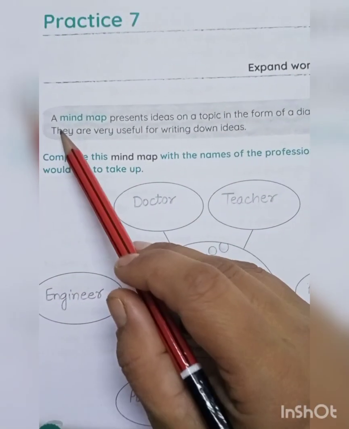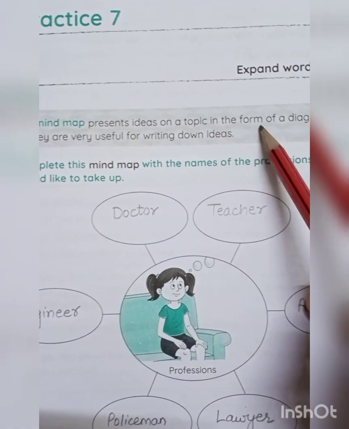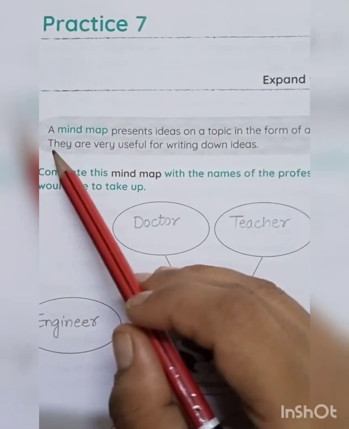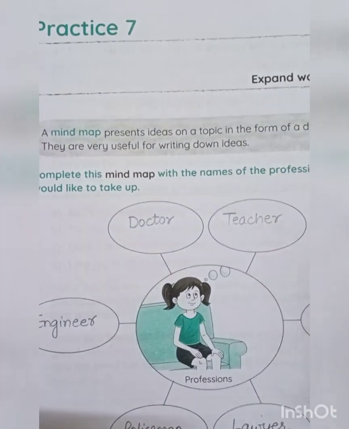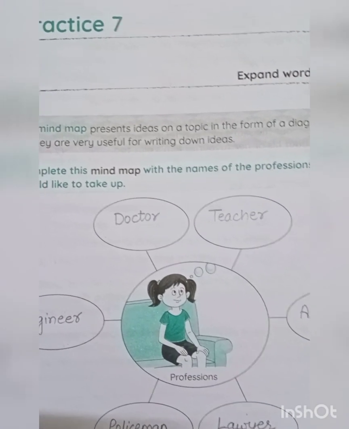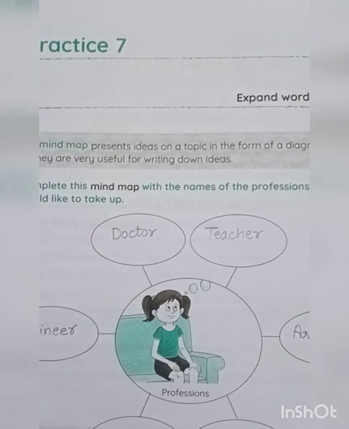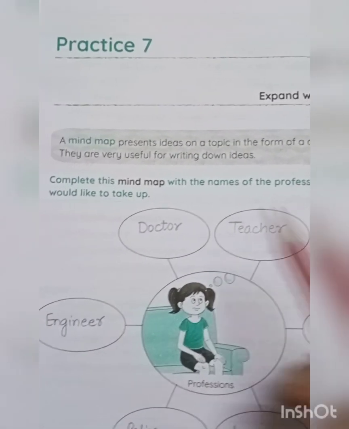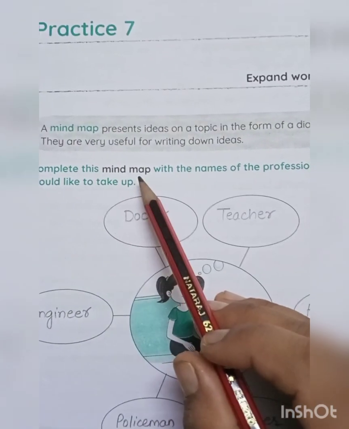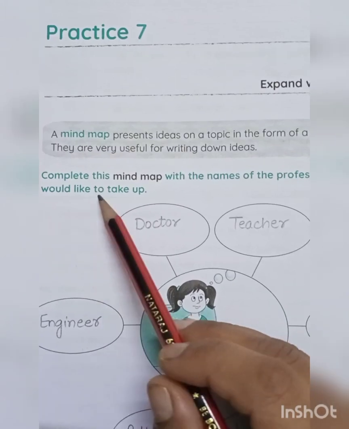Expand words. A mind map presents ideas on a topic in the form of a diagram. They are very useful for writing down ideas. What is a mind map, children? It presents ideas on a particular topic in the form of a diagram. They are very useful in writing down ideas. So complete this mind map with the names of the professions that you would like to take up.